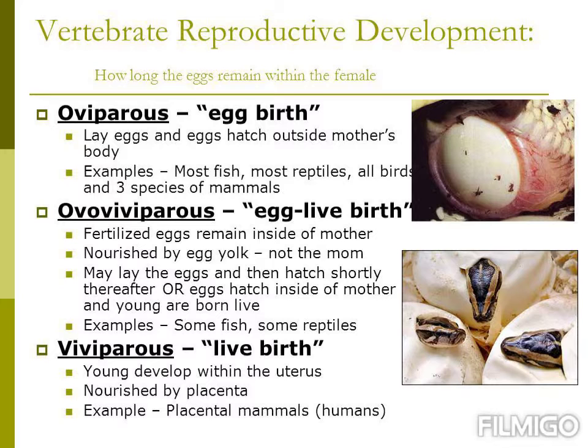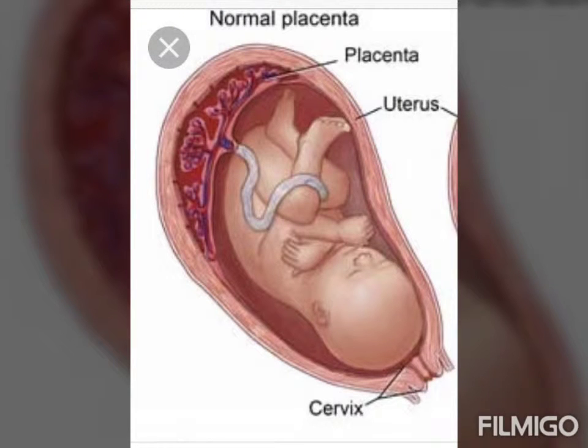Viviparity is a type of development in which the young ones are born alive after being nourished in the uterus through the placenta. So, in viviparous animals, the young ones are produced directly from the mother's body. The development of the young ones takes place inside the mother's body and they are nourished by food from the mother through the placenta.